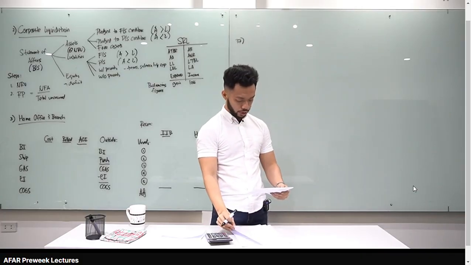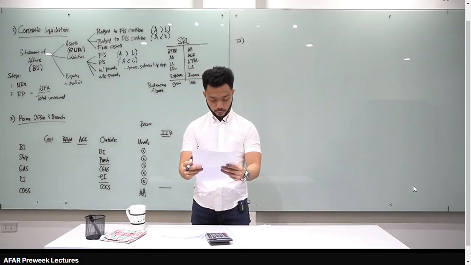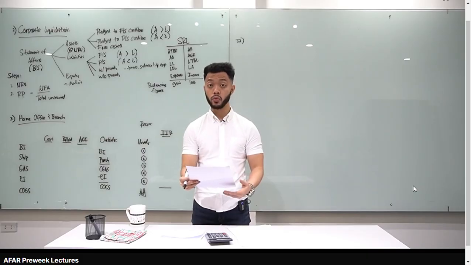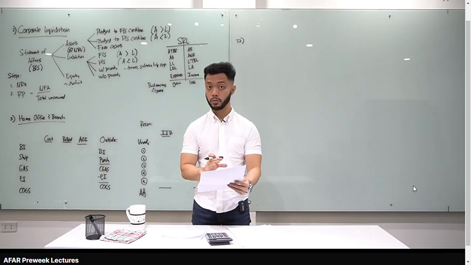Number 37, let's read the problem. ABC Corporation is undergoing liquidation and has the following condensed statement of financial position. We have assets, liabilities and equity. Obviously, those assets are possibly at book value. And let's identify the classification of the liabilities.